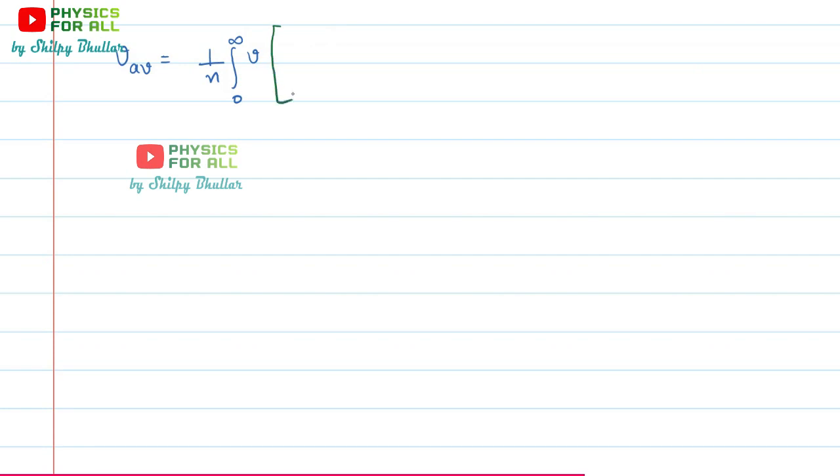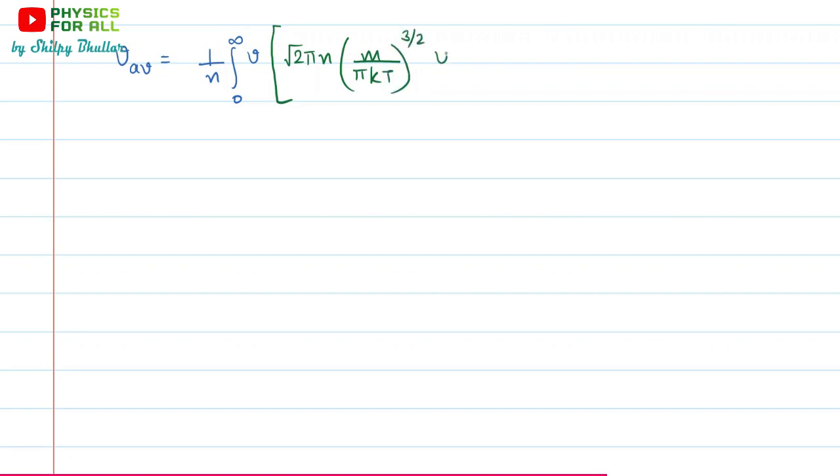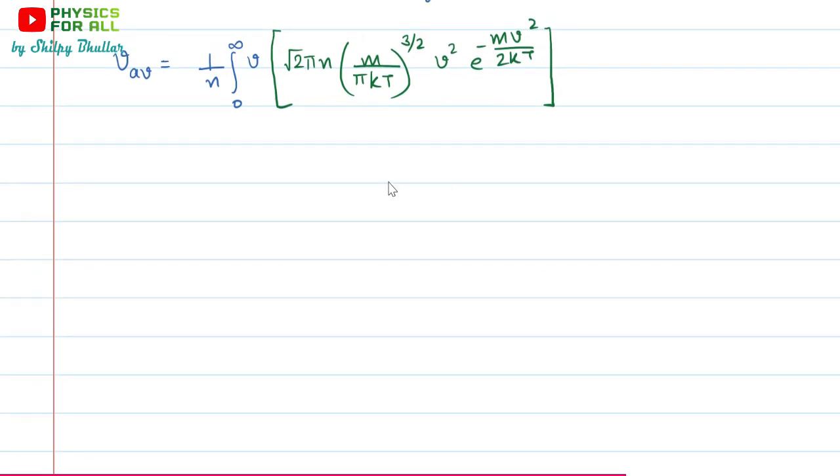So for this NV, we would write root 2 pi, m upon pi kT raised to the power 3 by 2, then v square, then e raised to the power minus mv square upon 2kT, dv.